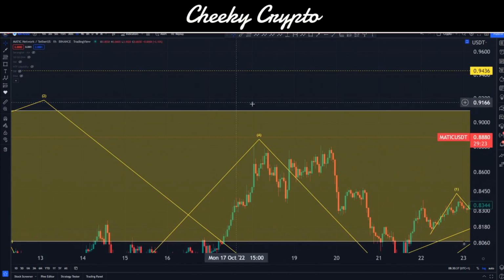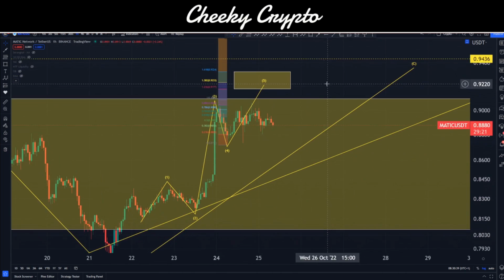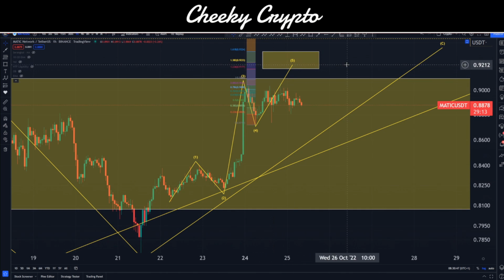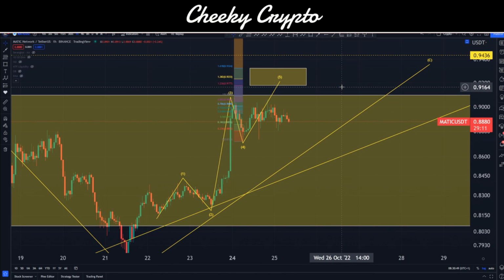if that's the case. So we want to be a little bit cautious. We don't want to just blindly think that we can just go higher than these levels, okay? So we want to be a little bit cautious with that. And likewise, as I said, this could all be just 3 waves and we break down from here as well, okay? So at the moment, this is what it's tracking like, but this can change very, very rapidly.